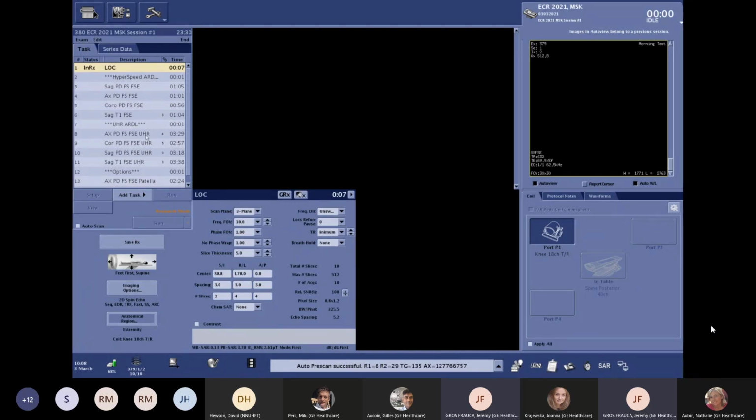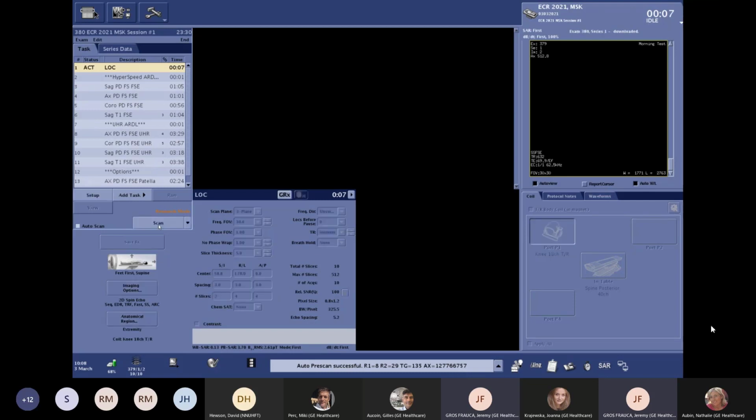Then we will move to the ultra high resolution protocol, again using AIR Recon DL. We will go deeper into the parameters right after, but here you will have an ultra high resolution protocol with a more routine acquisition time, because we will be around 12 to 13 minutes. Let's run our localizer and start our examination.